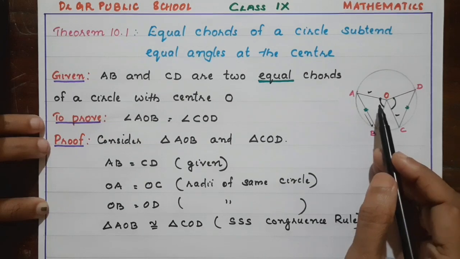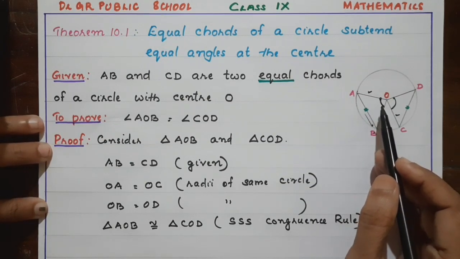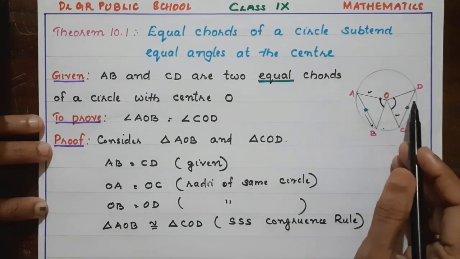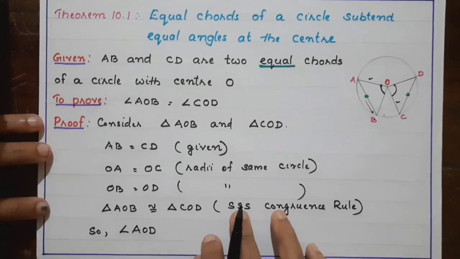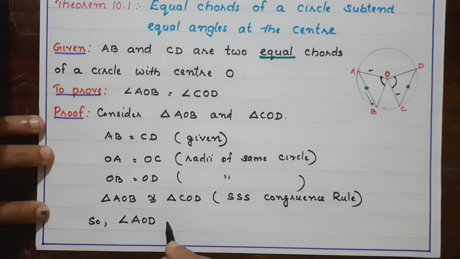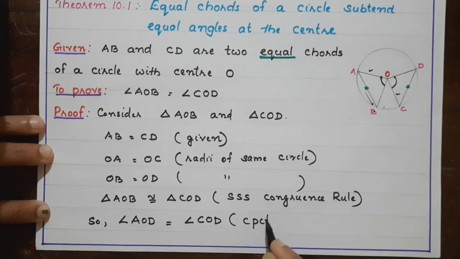Which angles are equal? Which one do we have to prove? Angle AOB equal to angle COD. So we can say angle AOB is equal to angle COD by CPCT.